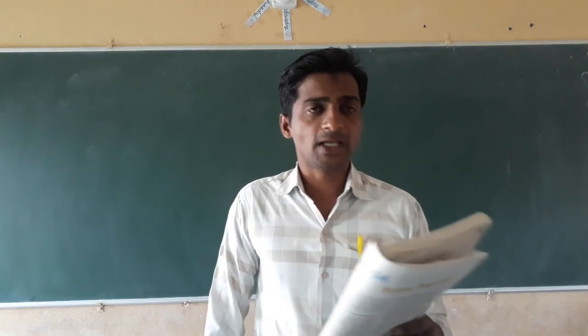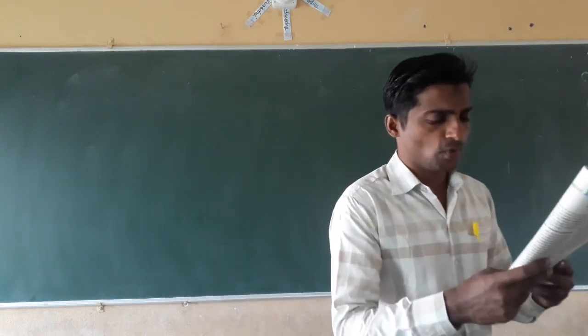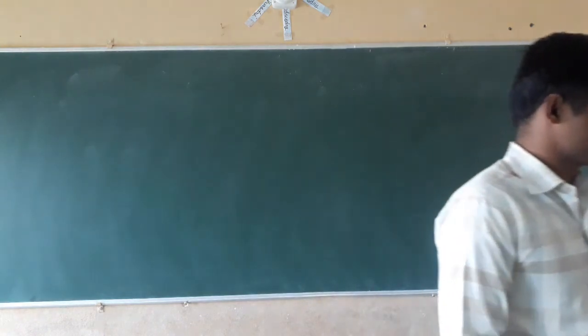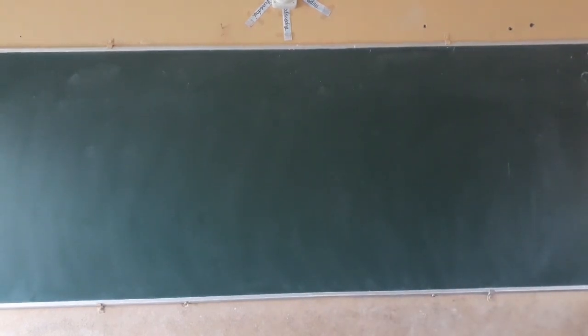The next, come to the sixth question. Under which of the following conditions are you most likely to fall sick? Sixth question, see in your textbook. Under which of the following conditions are you most likely to fall sick?